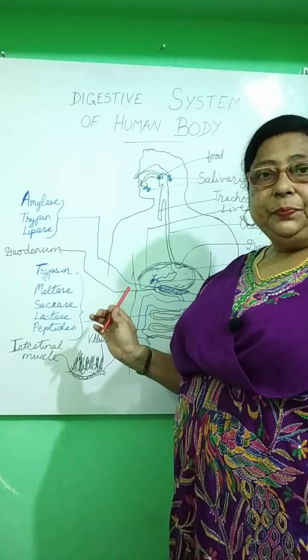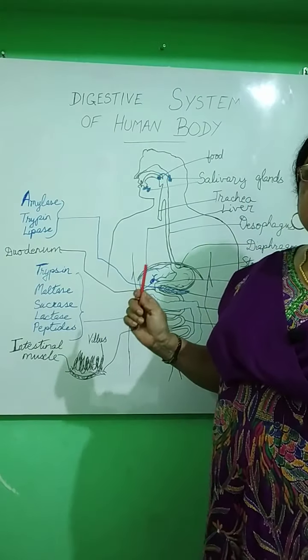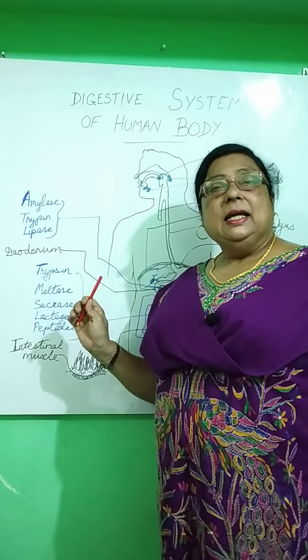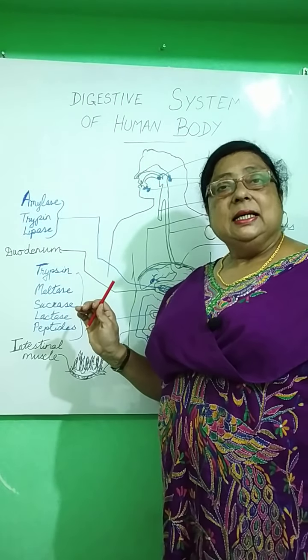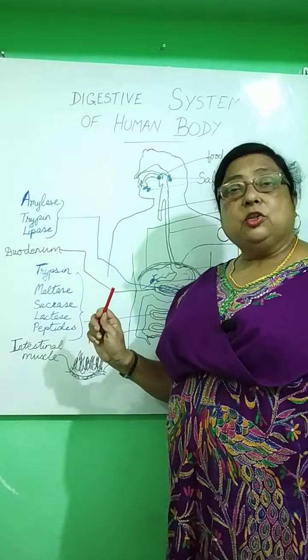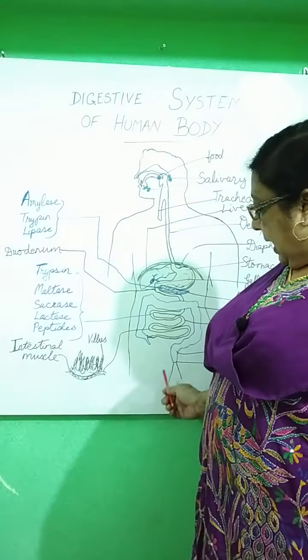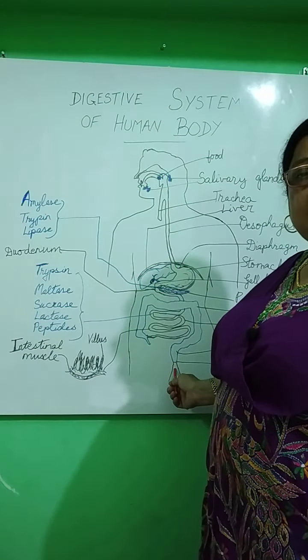the anus. Now, digestion in human beings is extracellular, that is, it does not take place inside the cells, but through special organs like the mouth, the esophagus, the stomach, the small intestine and the large intestine. And then it is passed out through the anus.